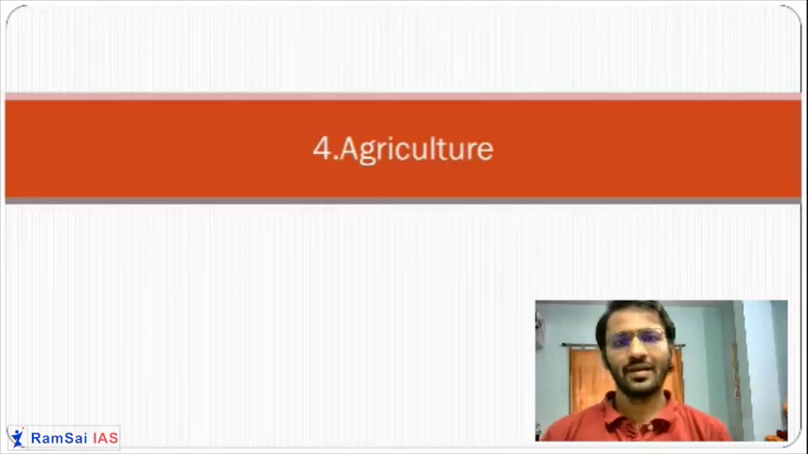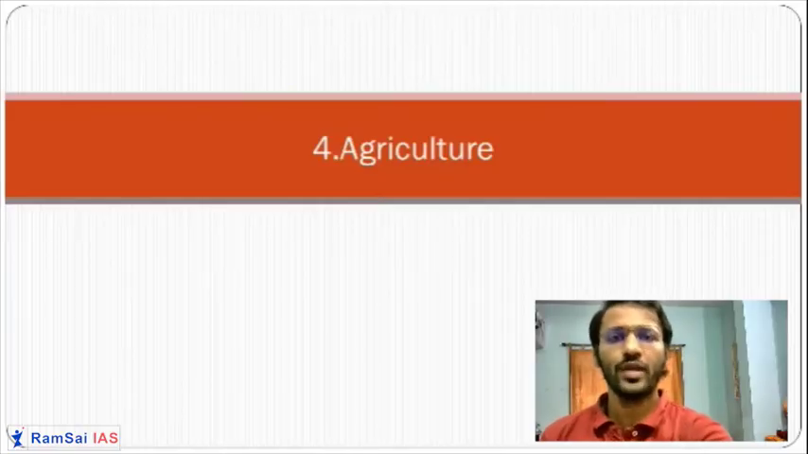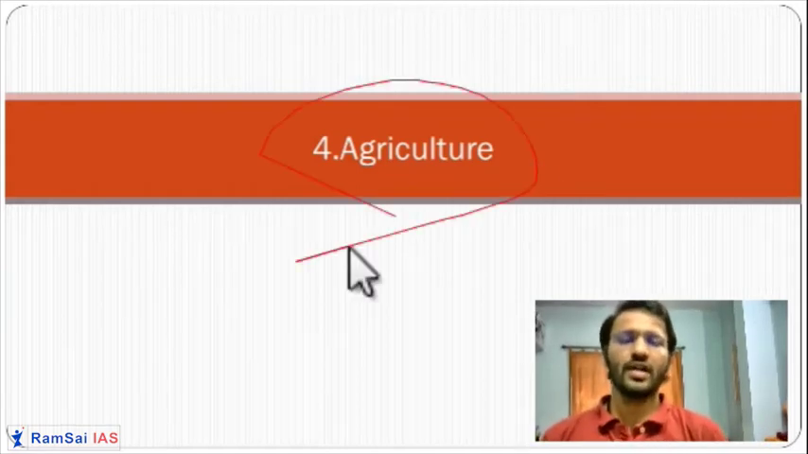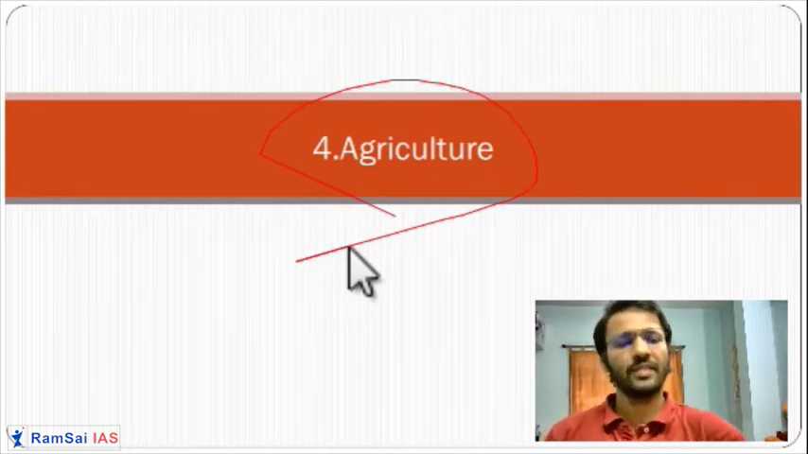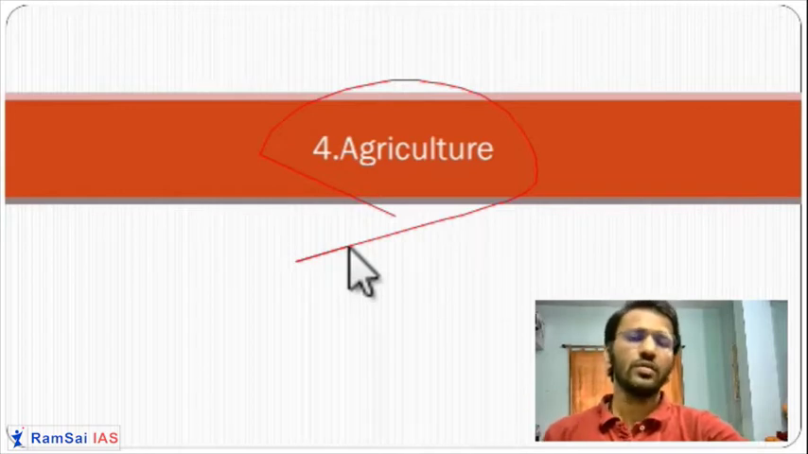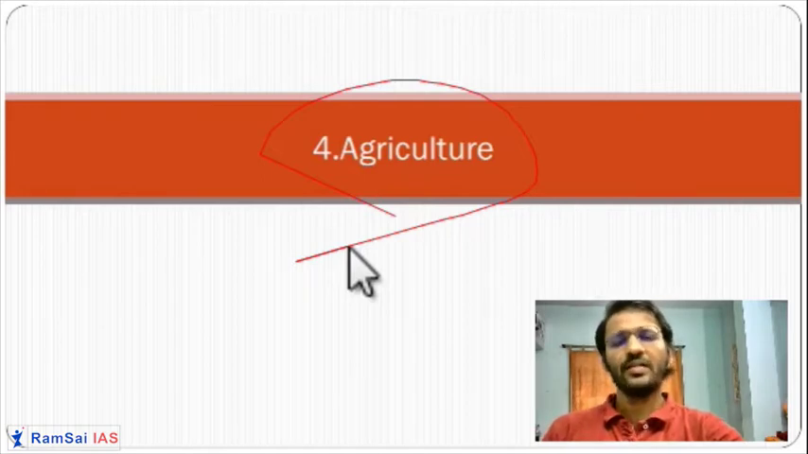Good evening, friends. Today we are going to see the fourth and very important chapter of our 10th standard NCERT, that is agriculture. So this chapter, like the previous 6th, 7th, 8th standard agriculture chapters, is also focusing on various crops and various problems of agriculture. Just a little bit in detail, so let us see this chapter.